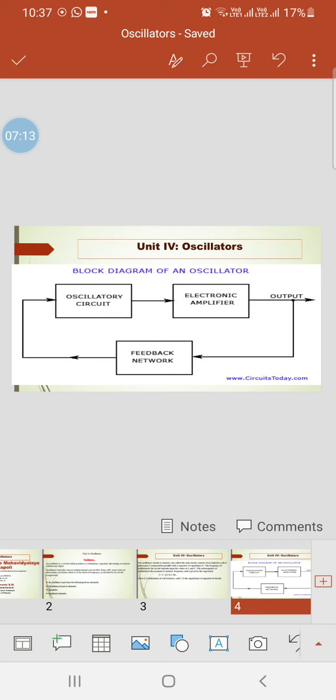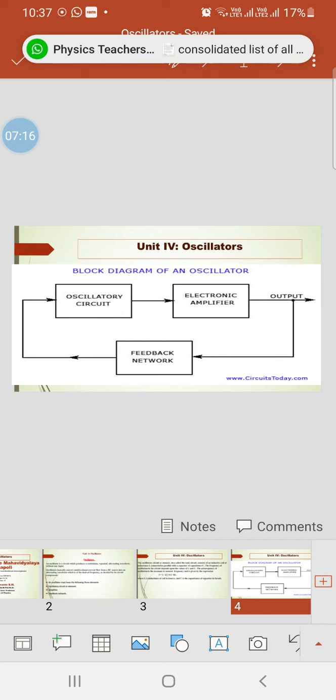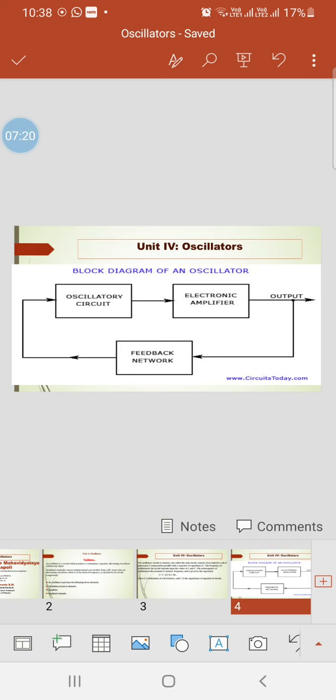Then the electronic amplifier is the second block from which we obtain output. Another thing, if you see, there is a connection of the output to this feedback. I mean, partial output is taken in the form of feedback with the help of the feedback network, and this feedback network is utilized to provide feedback to the input again. See carefully the arrows shown in the figure.